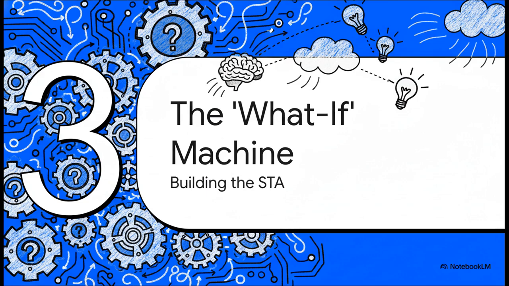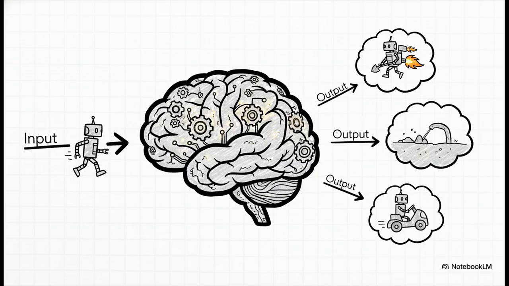So let's get into the first big piece of the machinery here. Let's see how they actually built this imagination for the AI. This is where the engineering gets really, really clever. What they did was create a special kind of neural network, and they call it the State Transition Autoencoder, or STA for short. Honestly, you can just think of the STA as the heart of this whole what-if machine. It's the part that actually generates the daydreams.